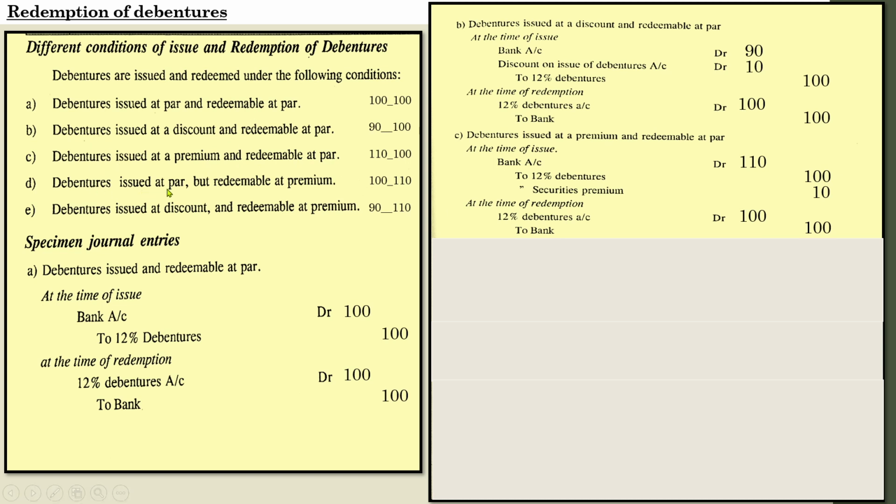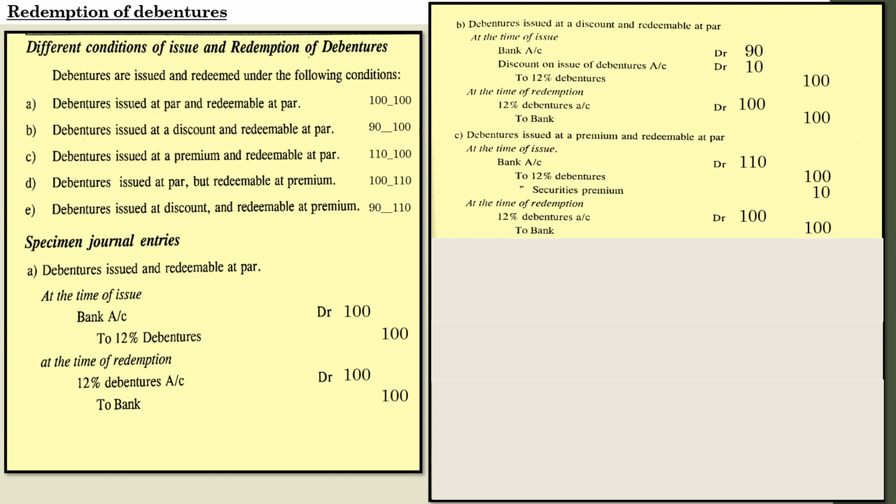Next one, debentures issued at par but redeemable at premium. So here it was issued at rupees 100 but it was redeemed at rupees 110. In that case the situation changes. Anyway, let us pass the entries for that. Even though it is issued at par, it is going to be redeemable at premium.